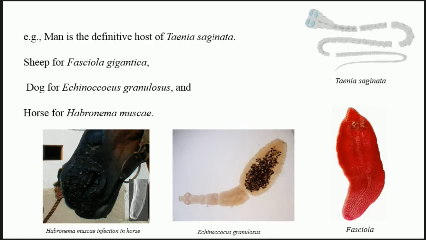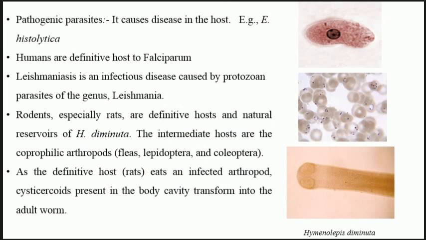So here the horse is the definitive host, the dog is the definitive host, the sheep is the definitive host for Fasciola, and man is the definitive host for Taenia saginata. In Taenia saginata also, they get transferred into the body through water or some food. Then the next examples, as you can see, are the pathogenic parasites, which cause disease in the host, for example Entamoeba histolytica. So again, humans are the definitive host. Then you have Plasmodium falciparum, then leishmaniasis. Humans are the definitive host.